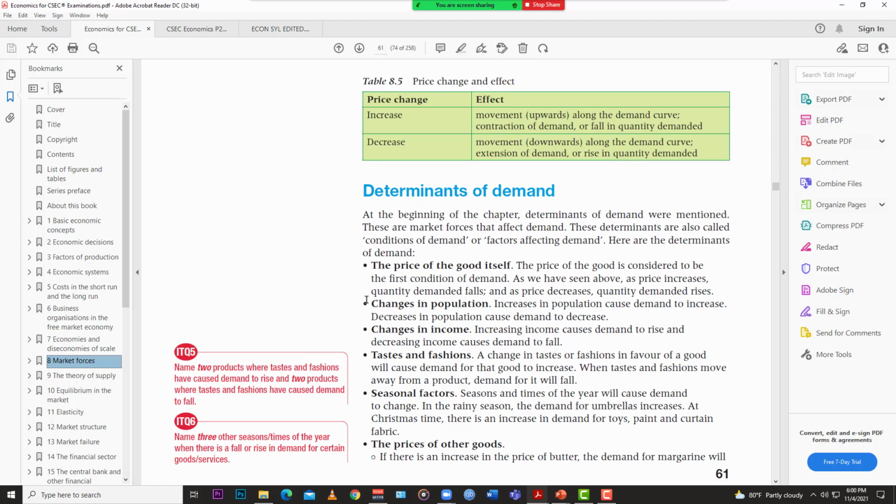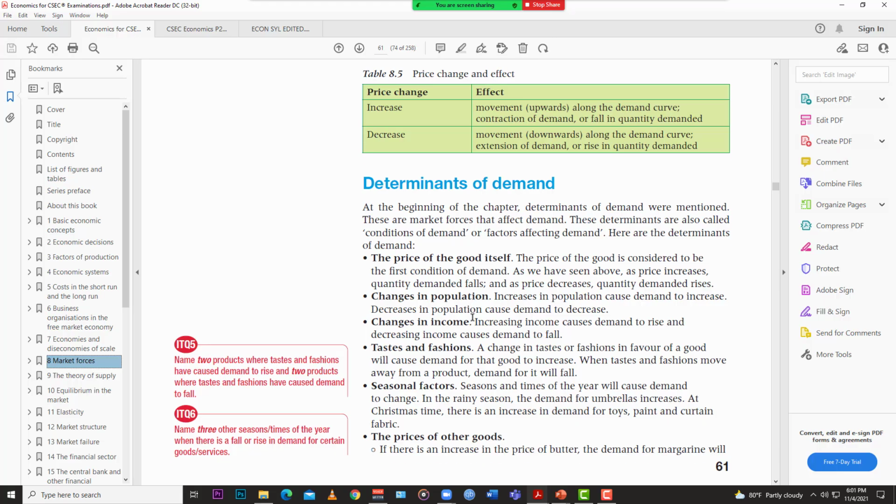For example, demand for turkey is high towards the end of the year. Demand for eggs goes way up, with everybody baking for Christmas and Thanksgiving. Then the price of other goods, so we have substitutes and complements. The price of other goods can determine your demand for certain goods.